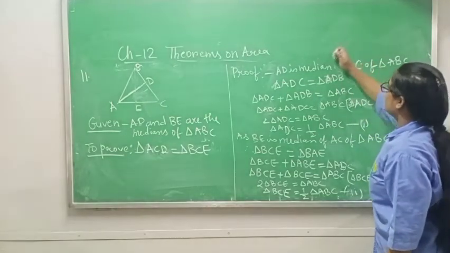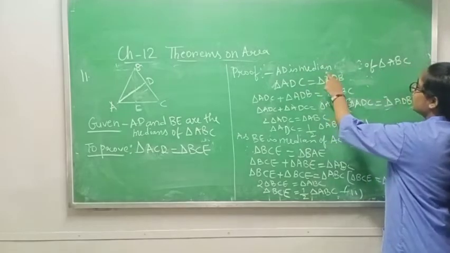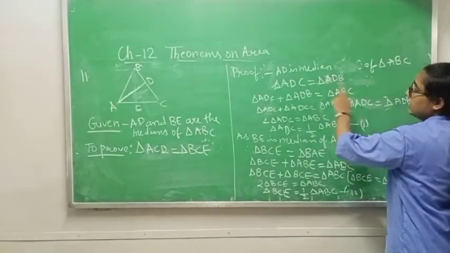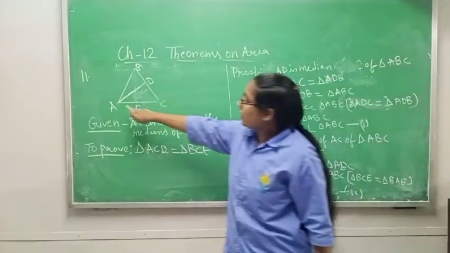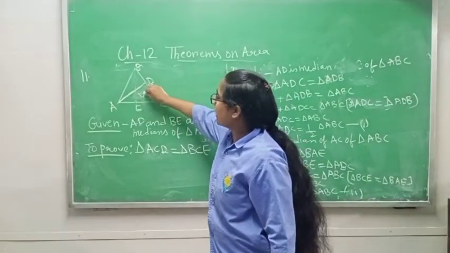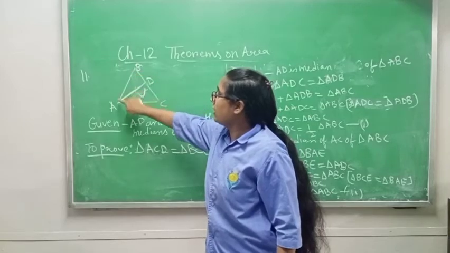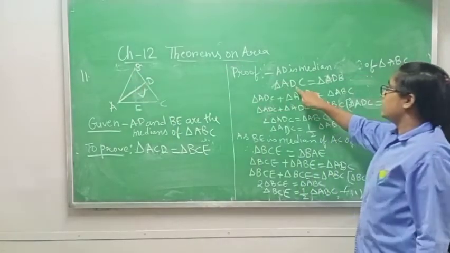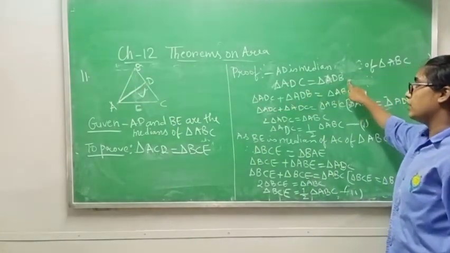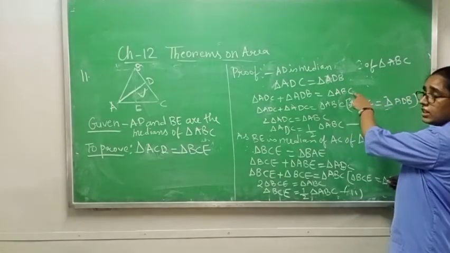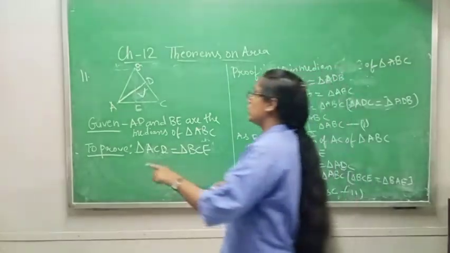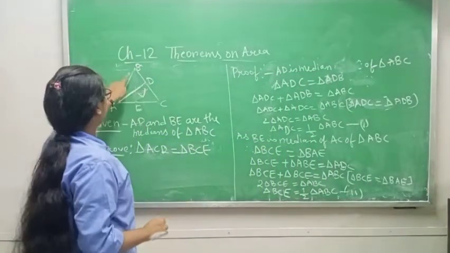Just write: AD is the median of triangle ABC. Therefore triangle ADC is equal to triangle ADB. Triangle ABC is made up of two triangles, ADC and ADB.